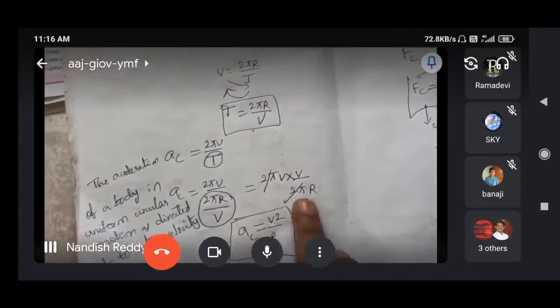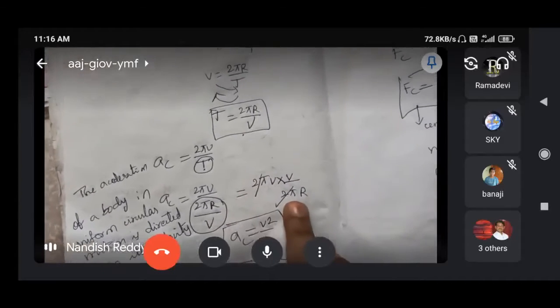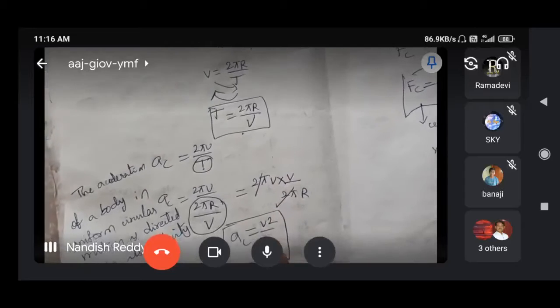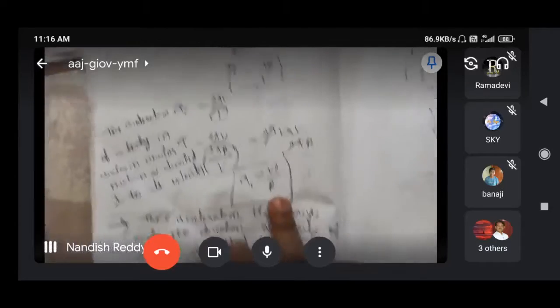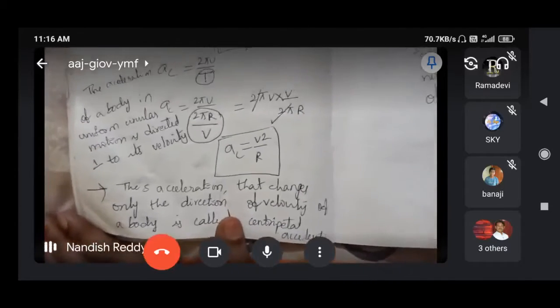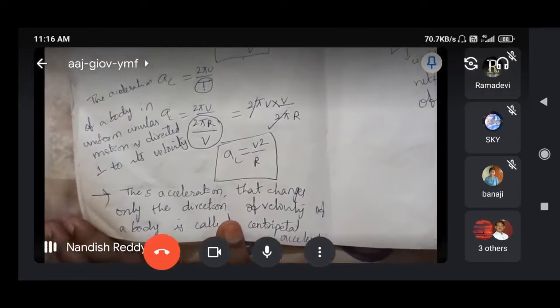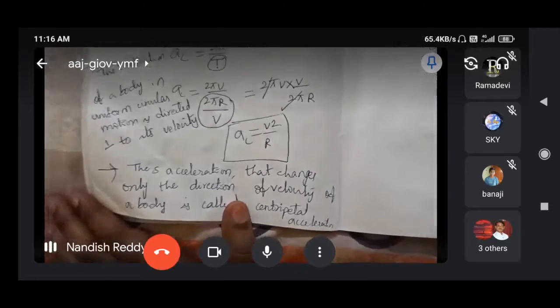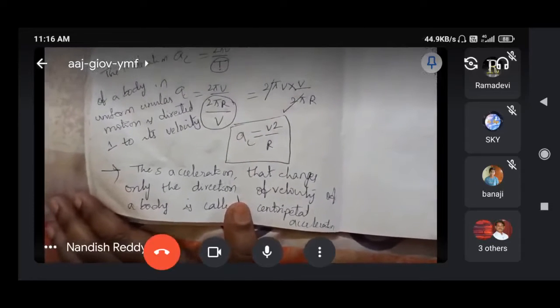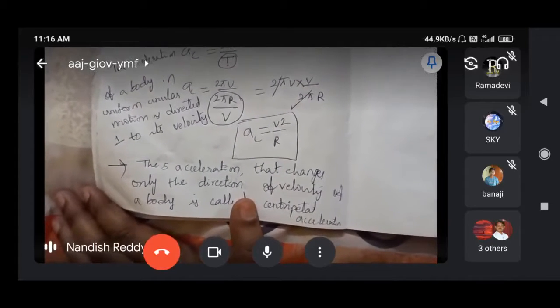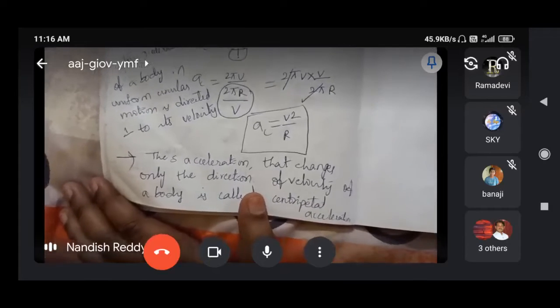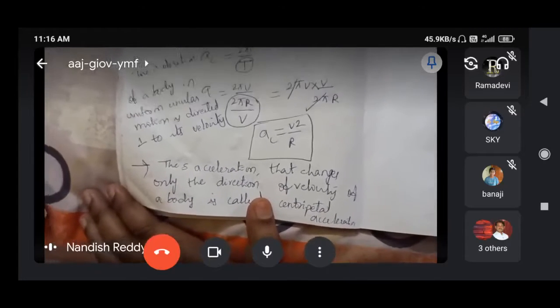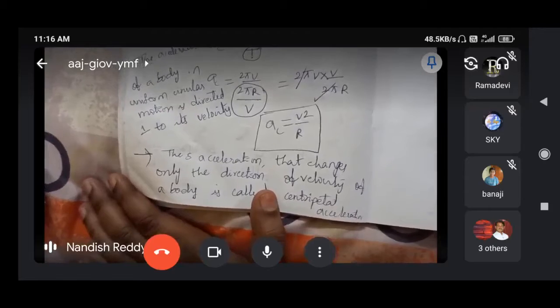So v by 2 pi r, 2 pi will get cancelled, v into v, v square by r. So this is the acceleration formula we derived from that information. Okay, so in that manner we can understand. And this is the centripetal force. The force which changes only the direction of the velocity is called centripetal force, and that acceleration is called centripetal acceleration.